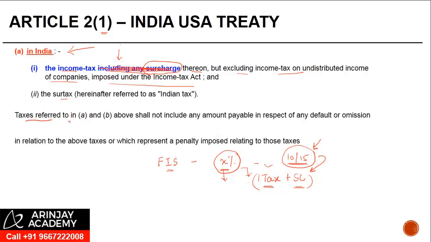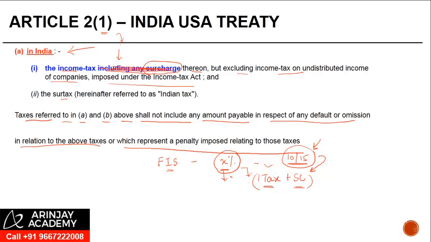And then the last line: taxes referred to in A and B above, which is in India and the US, shall not include any amount payable in respect of any default or omission in relation to the above taxes or which represents a penalty imposed relating to those taxes. So if there is any interest which is levied for late payment of tax, that is not going to get covered within the definition of tax. Or for that matter, if there is a penalty which is applied for not complying with certain tax or not paying up the taxes, those are not covered within the meaning of tax.